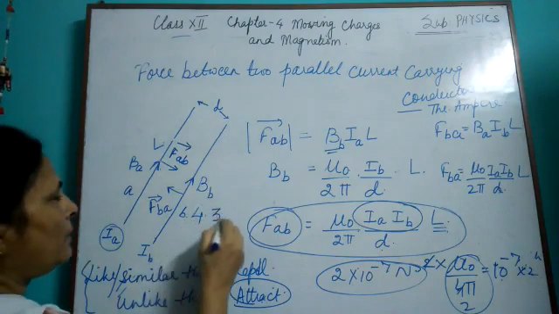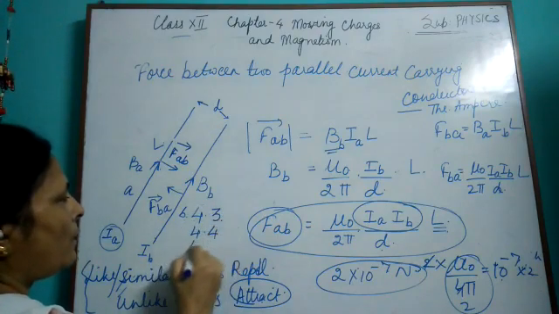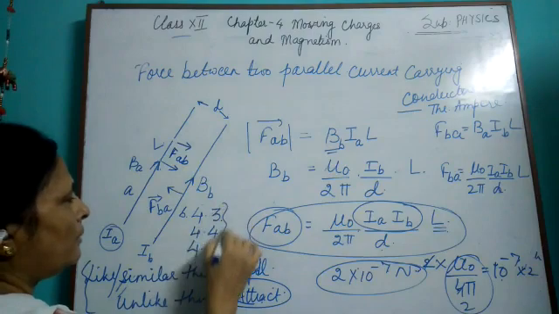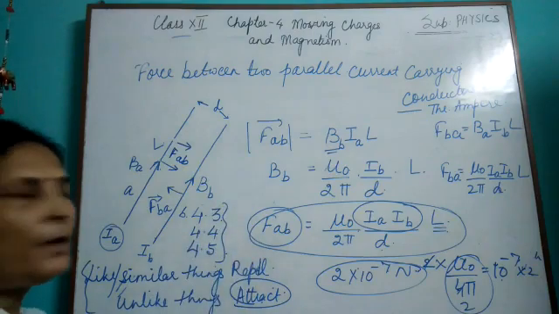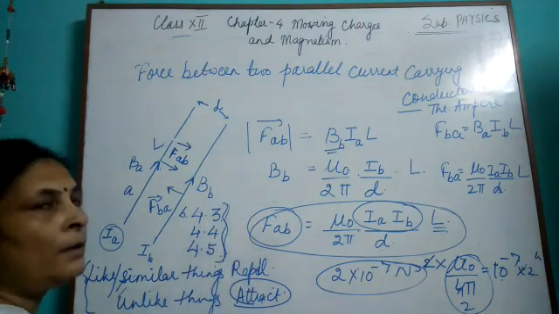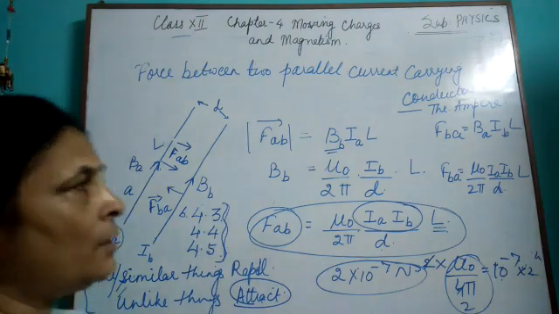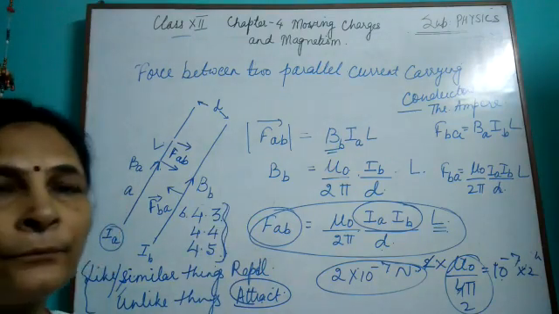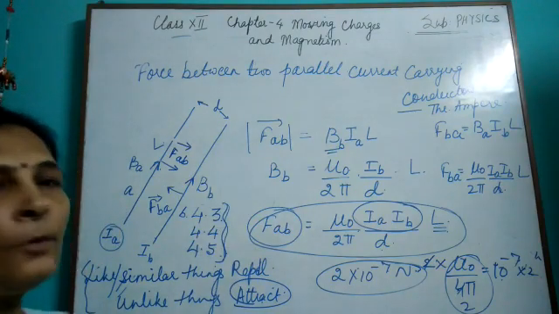So this much work you will do. You can do further numericals 4.3, 4.4 and 4.5. These three numericals you can do for today.